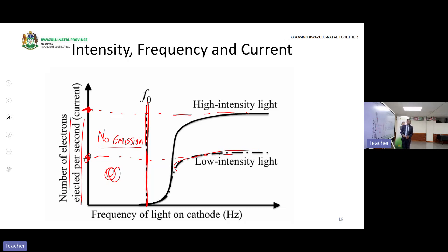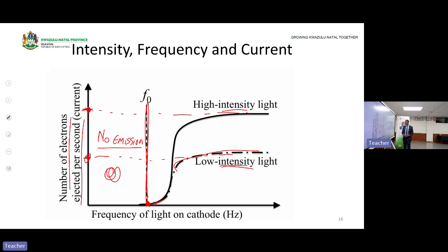But once there is emission, then there is an impact. From here there is an emission. If there is an emission, then the intensity has an impact, since now the electrons are emitted.